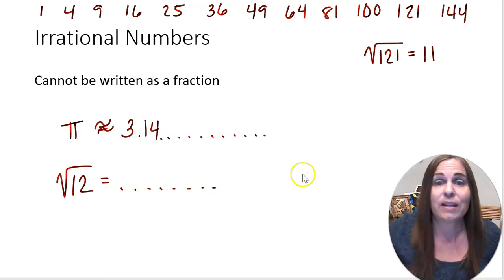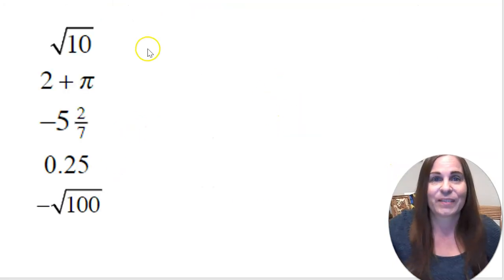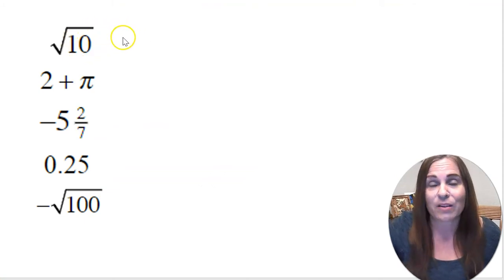So that would be irrational. This would be irrational. 10 is one of those numbers that is not a perfect square, so if I take its square root, it's going to give me a decimal that doesn't end and doesn't repeat.